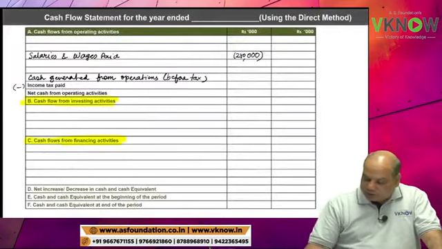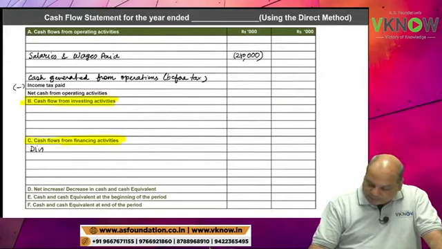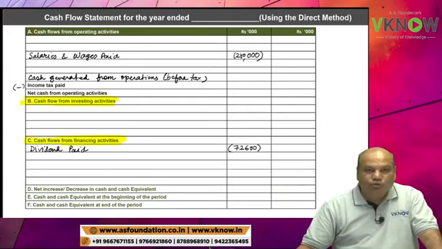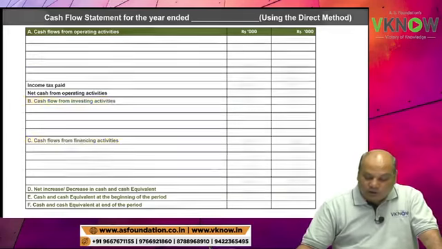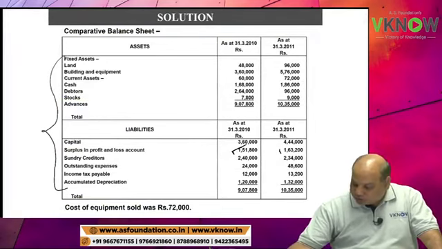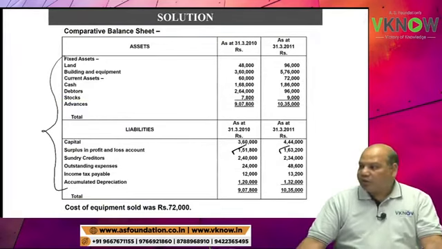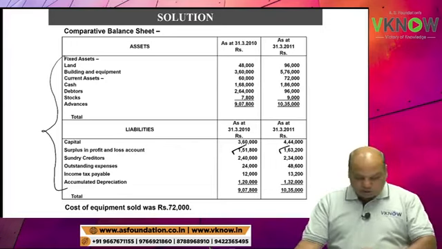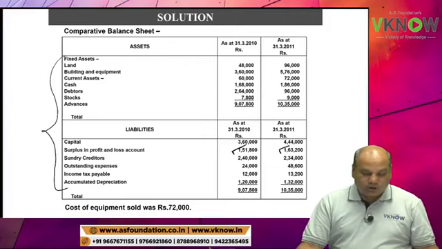Dividend declared and paid will come in financing activity. Dividend declared and paid in first column 72,600. And then in the question they have given you 163,200. Just tick mark this as liability side. Tick mark 163,200. Come on, dear students.